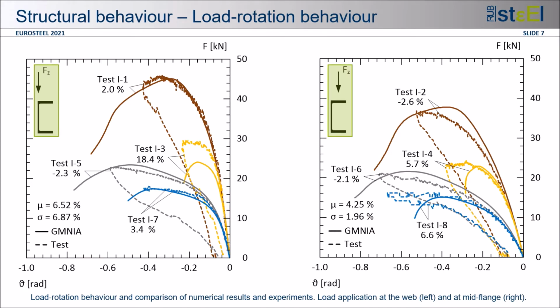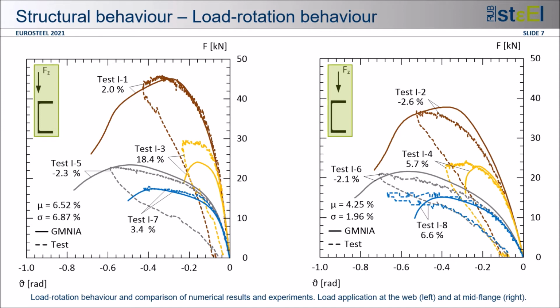As I mentioned before, we used theoretically obtained residual stresses for this, because at that time we had not yet made the measurements. The two diagrams compare the load rotation behavior of the tests with the numerical results. The dashed lines show the experimentally determined behavior, and the continuous lines the numerically determined behavior. The curves are shown separately depending on the loading situation.